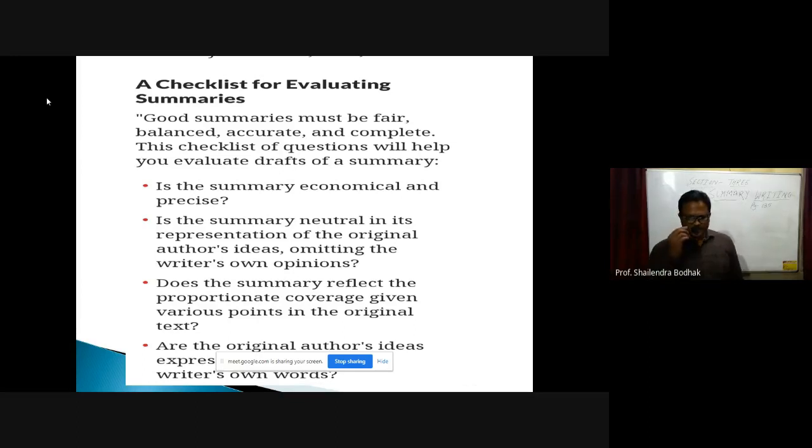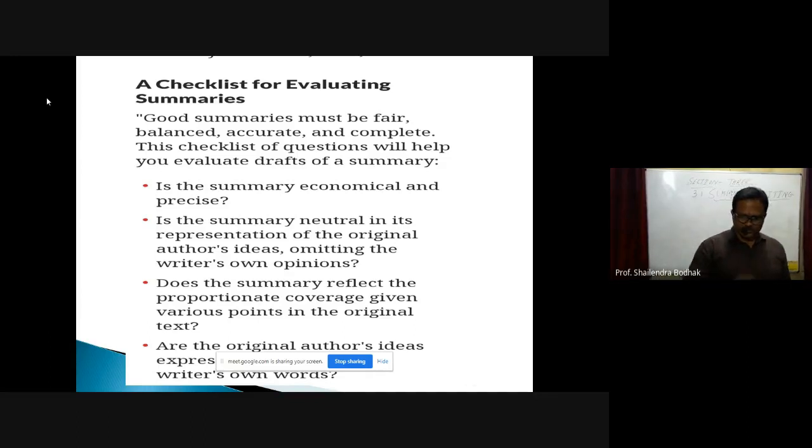Now good summaries must be fair, balanced. It should not be too small, nor should it be too long. Then it should be accurate. Accurate means it should cover all the points given in the passage, and it should be complete. Now this is the checklist given. This checklist of questions will help you evaluate drafts of a summary.